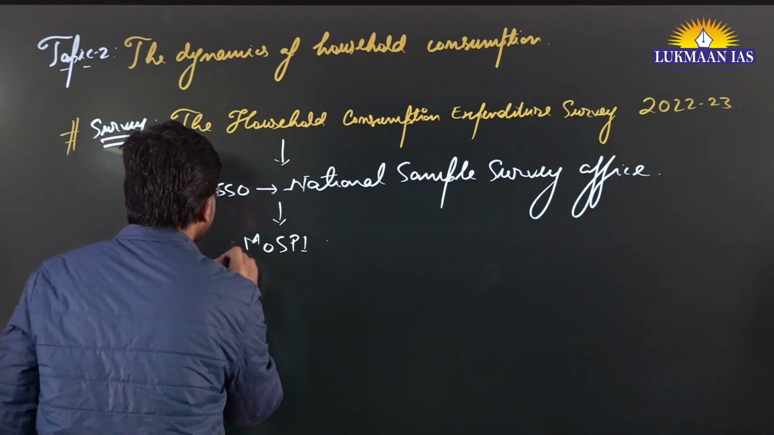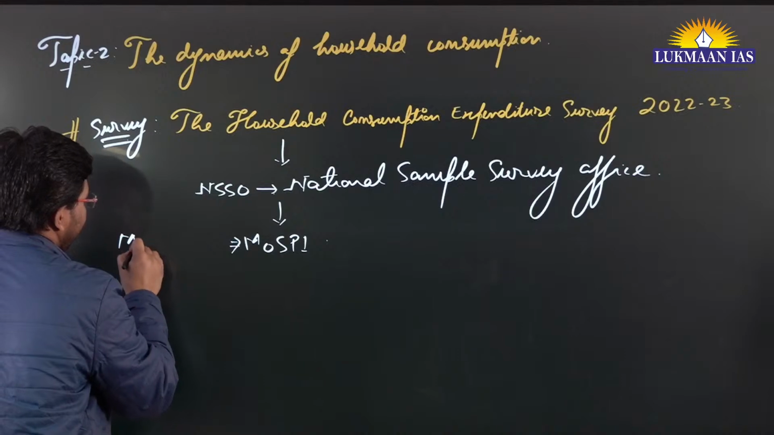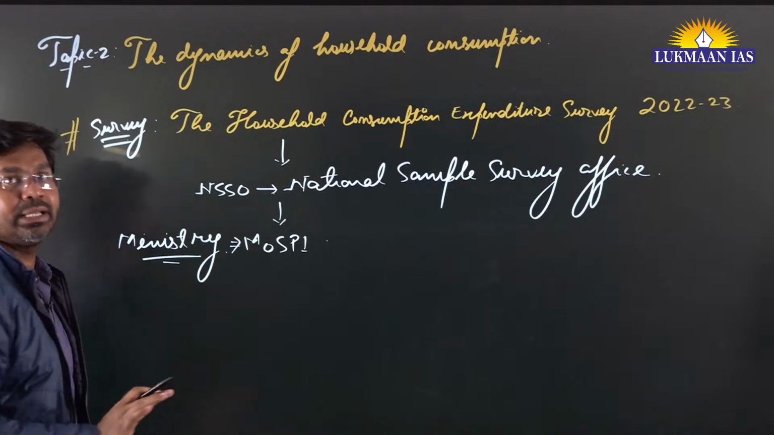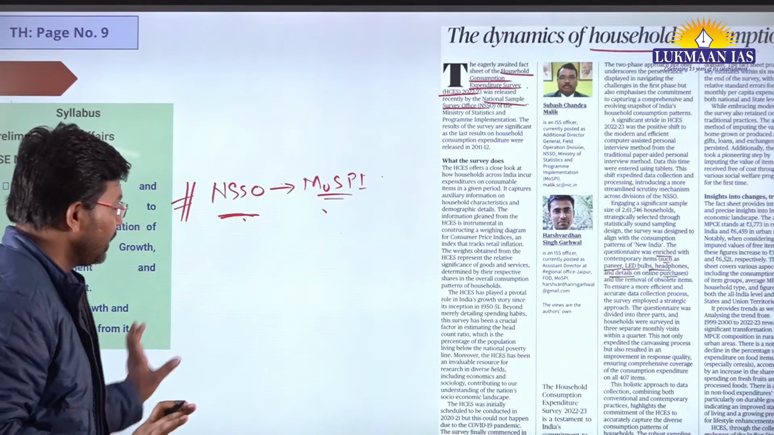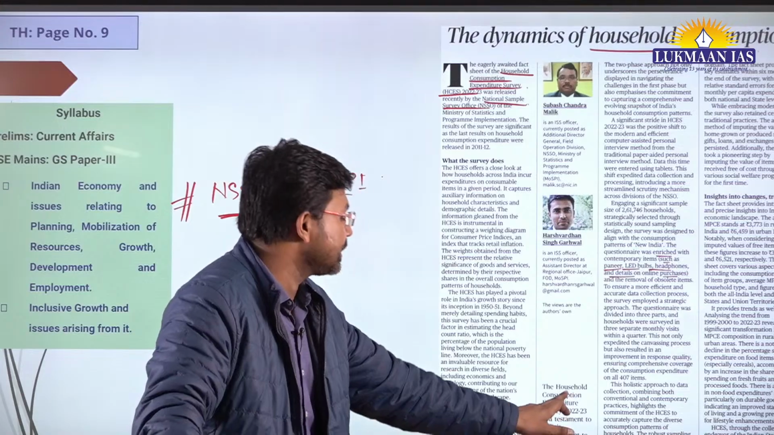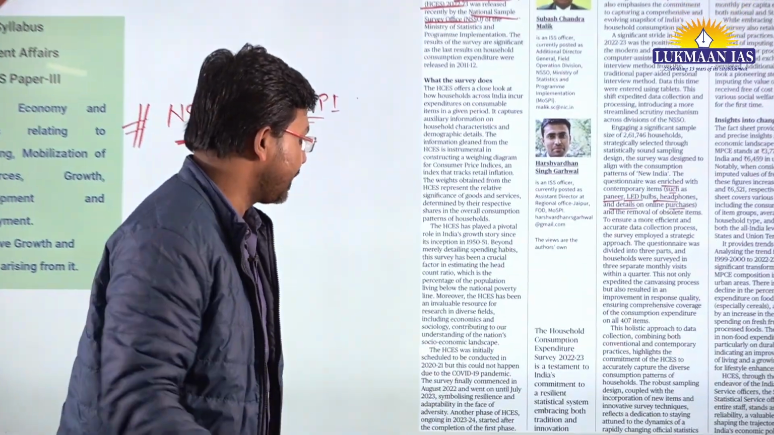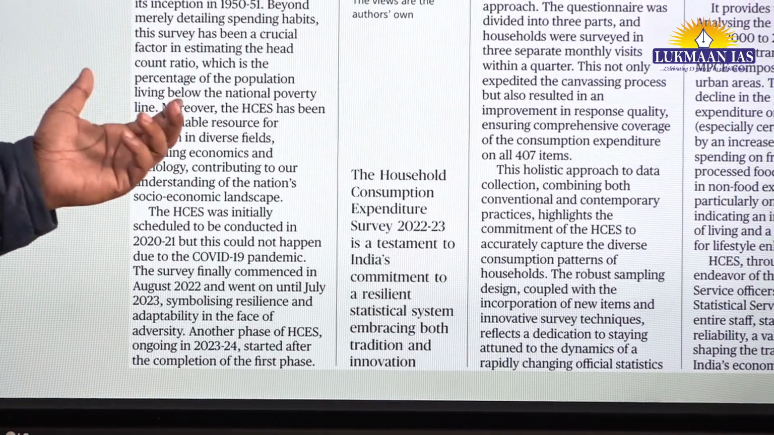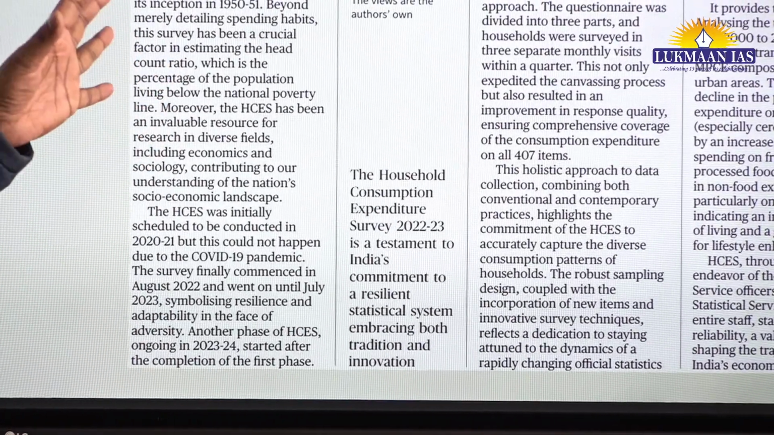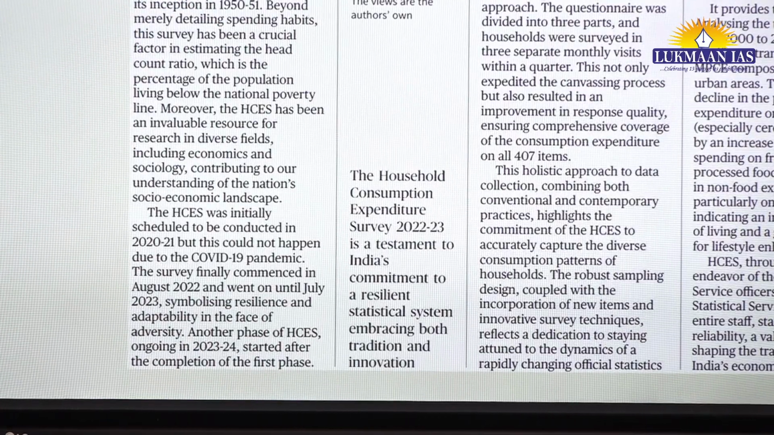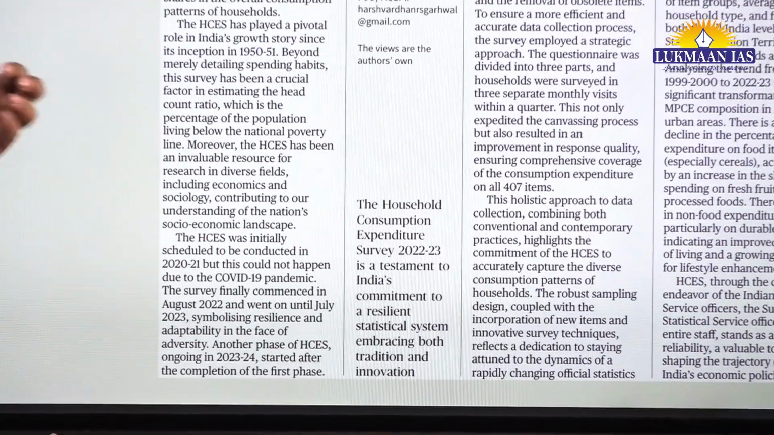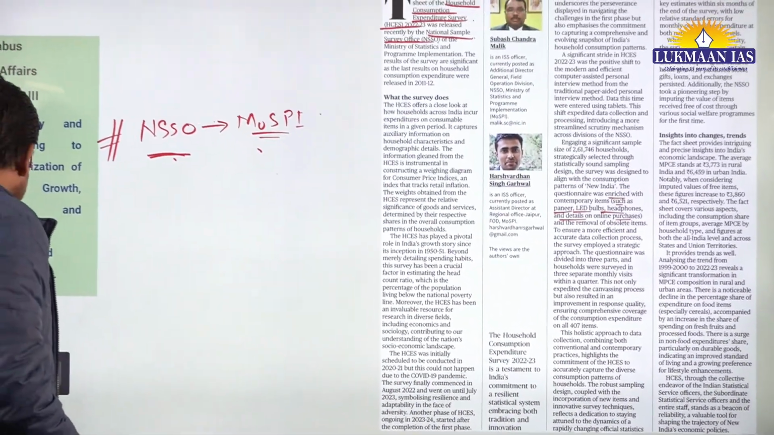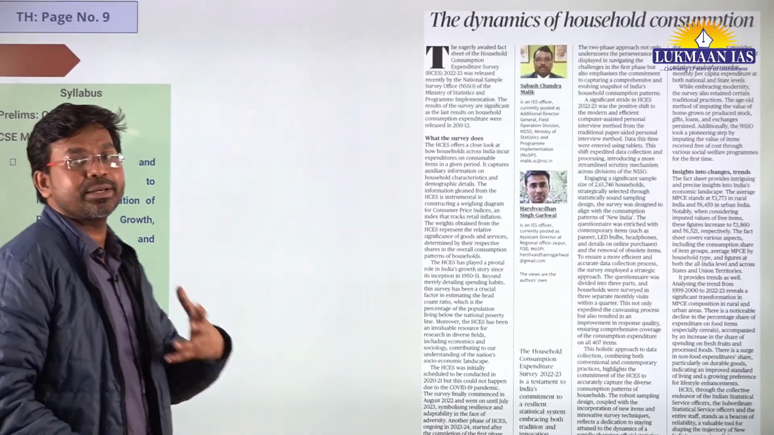Okay, so this is the name of the ministry. This is what you need to remember in this article. You don't need to remember much, right? Here they have said that the Household Consumption Expenditure Survey is a testament to India's commitment to a resilient statistical system, embracing both tradition and innovation. So basically it embraces the tradition that has been followed, and they have started doing some innovation also in this survey. Okay, so this survey is important. It showcases that India has a resilient statistical system in the country.